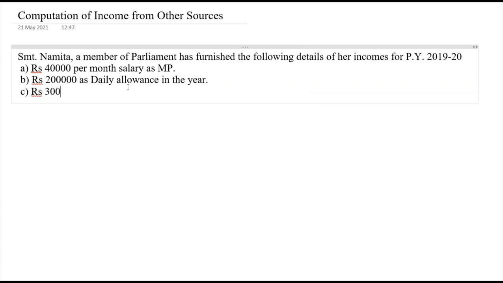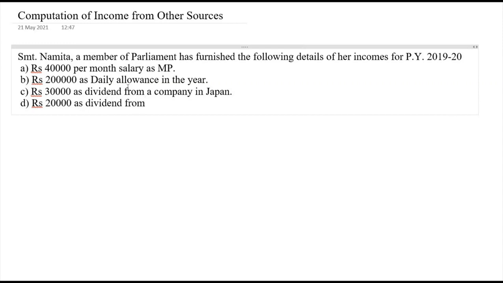Rupees 30,000 as dividend from a company in Japan. Rupees 20,000 as dividend from Birla Company Limited, Pune. Then winnings from lotteries, rupees 42,000 in the bracket net.